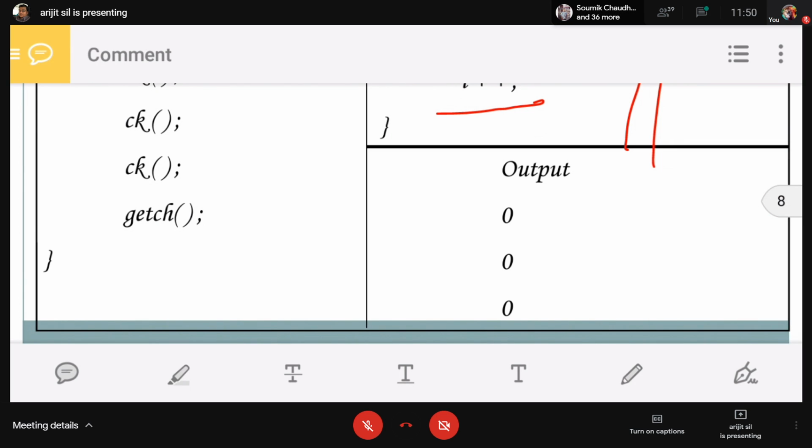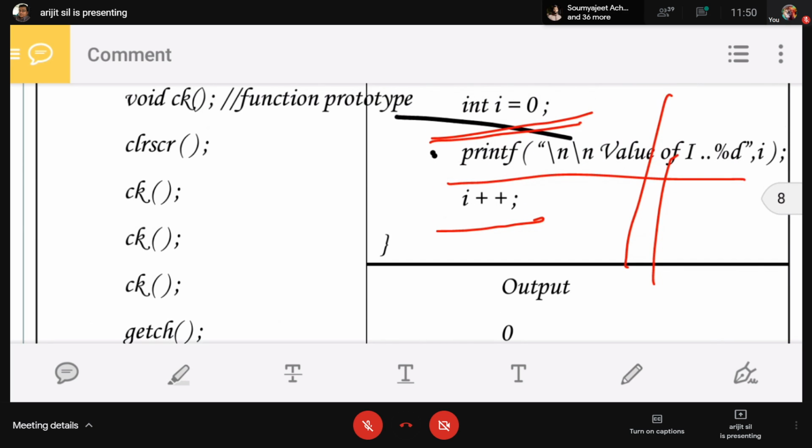Understand? But why will the output be 0 0 0? No, ma'am. Not 1? Ma'am, I didn't understand. Can you tell me? What is the reason?